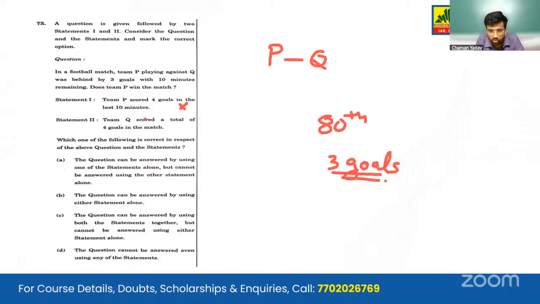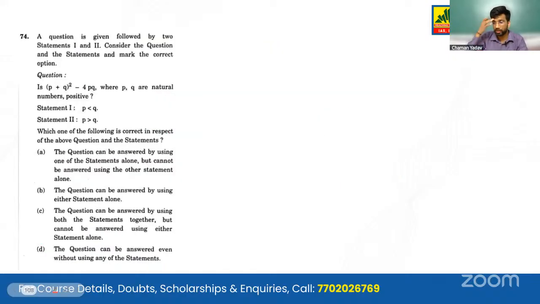Team Q scored a total of 4 goals in the match. So team Q scored 4 goals, but we do not know the score card, like the number of goals scored by team P. So now, which one of the following is correct in respect of the above statements? So this question we cannot answer even using any of these statements. Moving on to the next question.